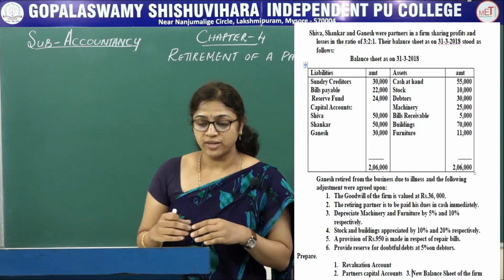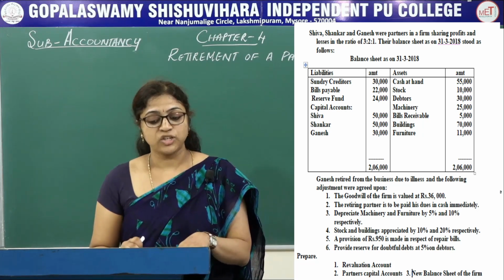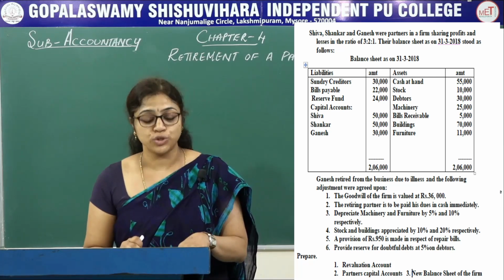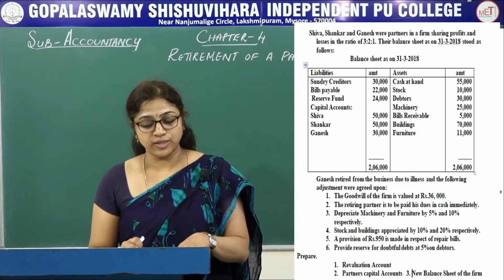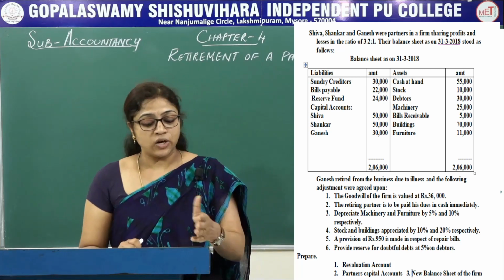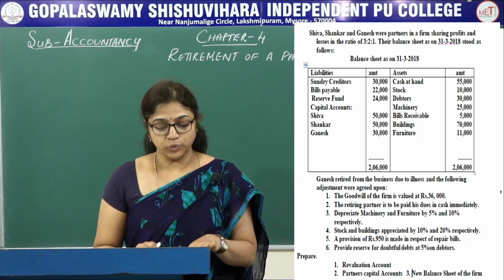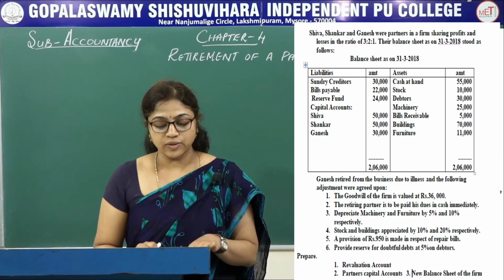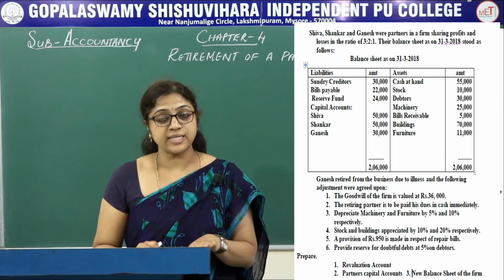In this question, Shiva, Shankar and Ganesh were partners in a firm, sharing profits and losses in the ratio of 3:2:1. Their balance sheet as on 31st March 2018 stood as follows. On the liability side, sundry creditors 30,000, bills payable 22,000, reserve fund 24,000, capital accounts of Shiva 50,000, Shankar 50,000, Ganesh 30,000.